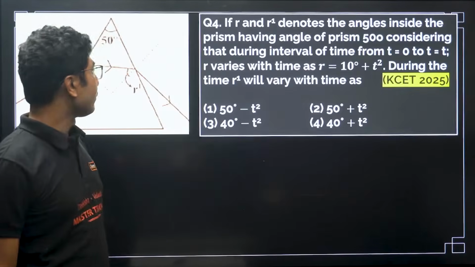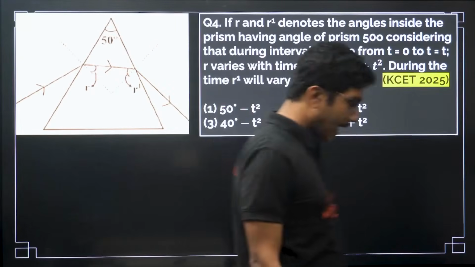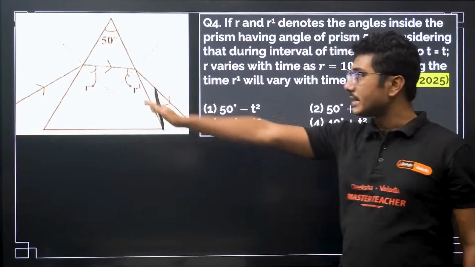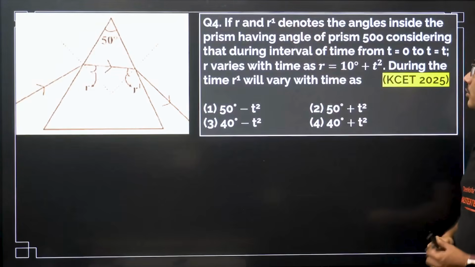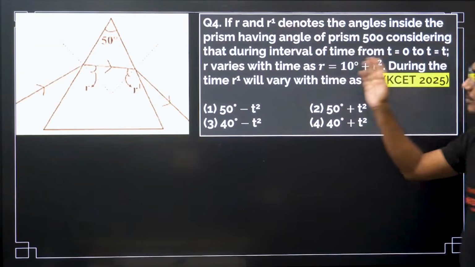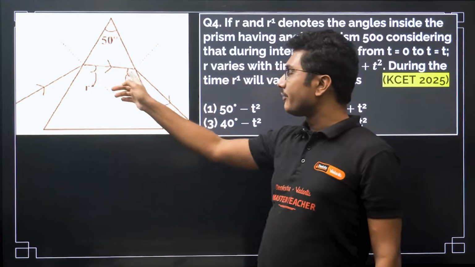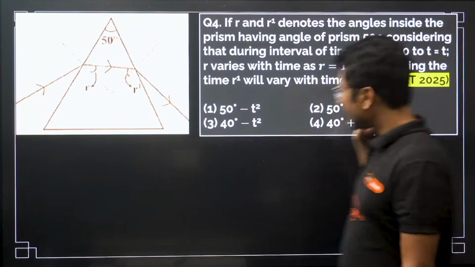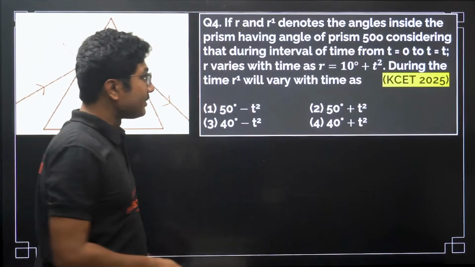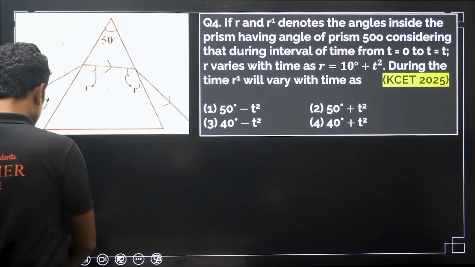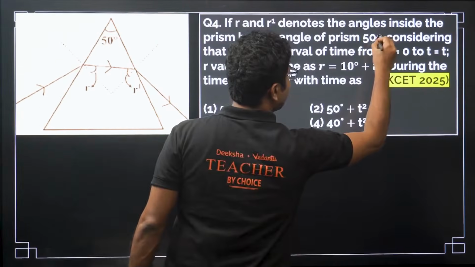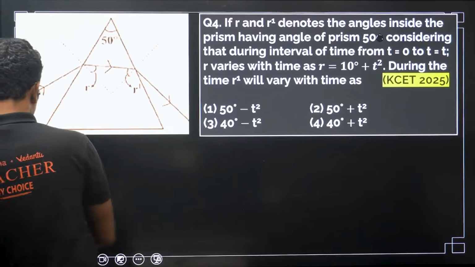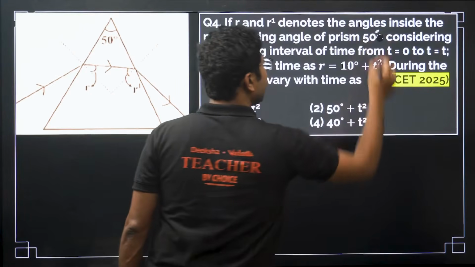Now let's move on to the next question. If r and r1, the r1 is written like this, it is given in the question paper like this as well. r and r1 denote the angles inside the prism. So they are basically denoting the refractive angles inside the prism. Having angle of prism 50 degrees, it is written like 500, sorry for this mistake, it will be 50 degrees. Let me give me a moment to correct that. It is 50 degrees, not 500. So angle of prism is 50 degrees.